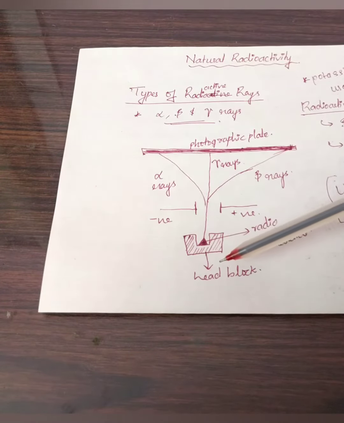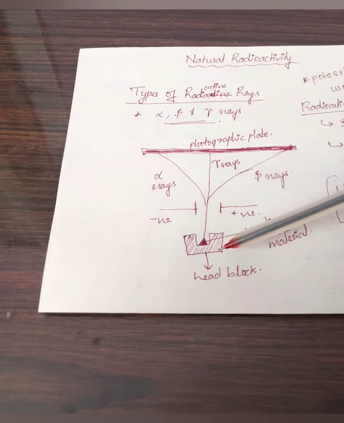So why we are choosing lead is because lead basically has a capacity to stop the propagation of radioactive radiation. So lead basically blocks the propagation of the radiation.